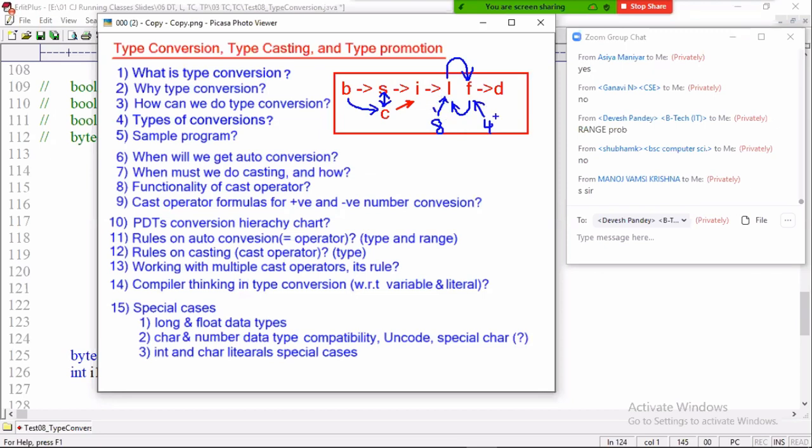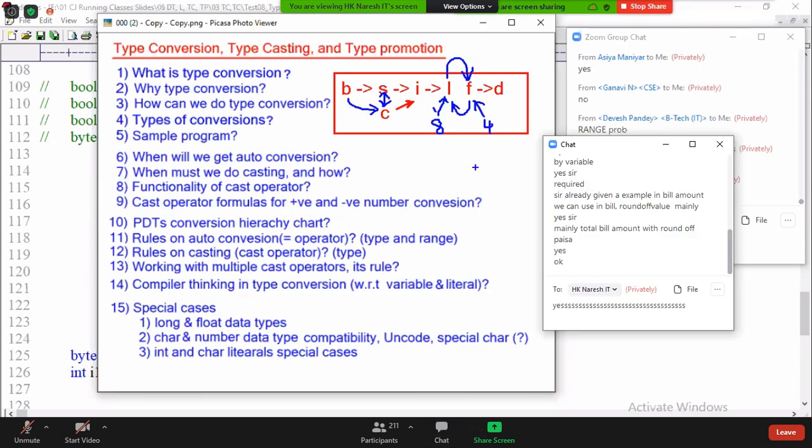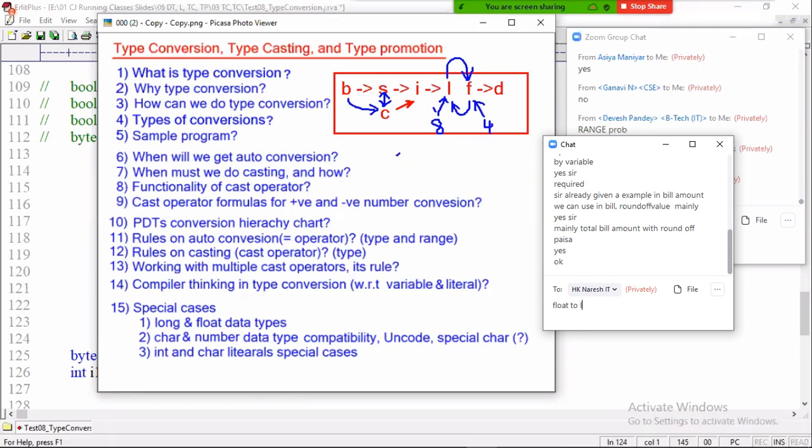Which one to which one is allowed? Long to float or float to long? If you apply a little common sense, you can easily answer. No need of all these nonsense ranges and all. Just a simple point, if you can think.